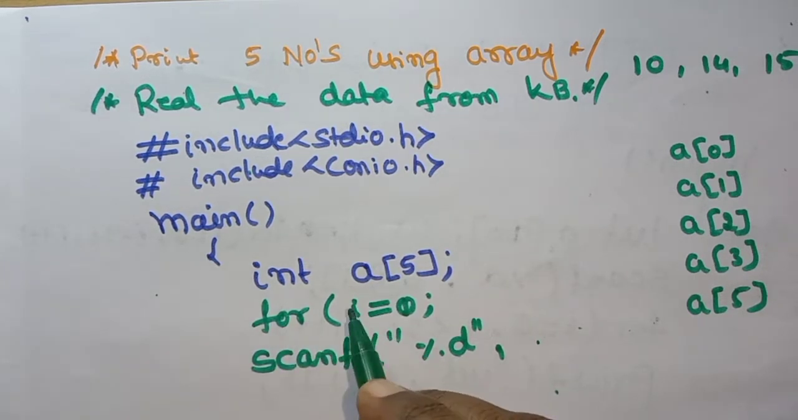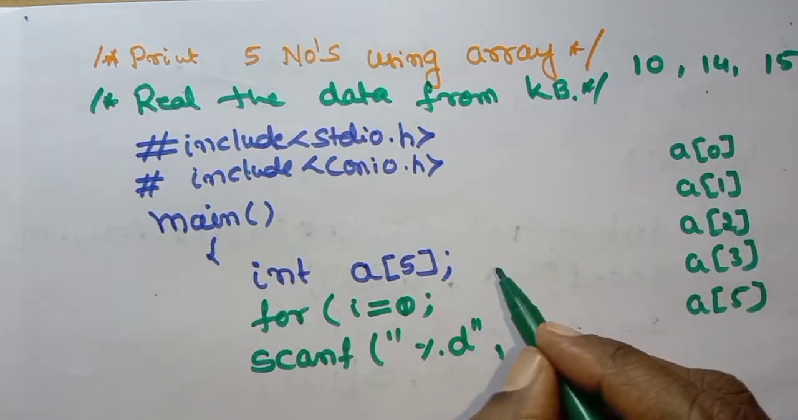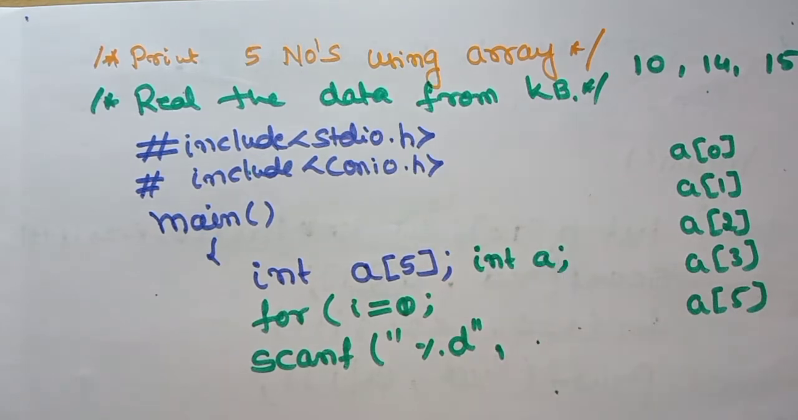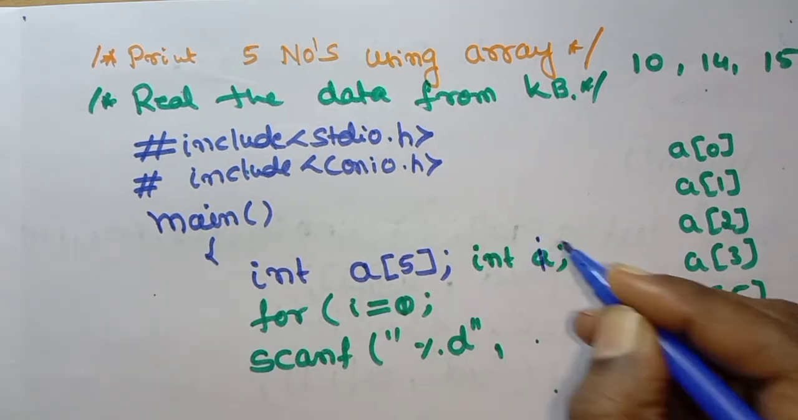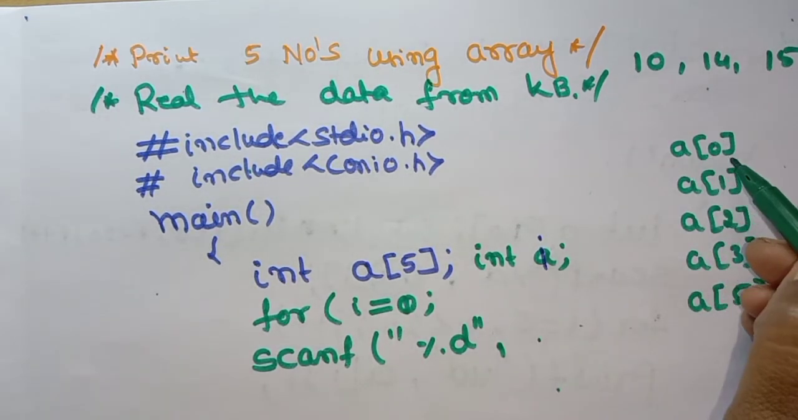And another thing here: if you are using I, I should be declared before using this variable. I is of which data type? It is of the integer data type. So here I will take int I, correct? Int I, and next I is equal to 0. So for A of 0, the first element.